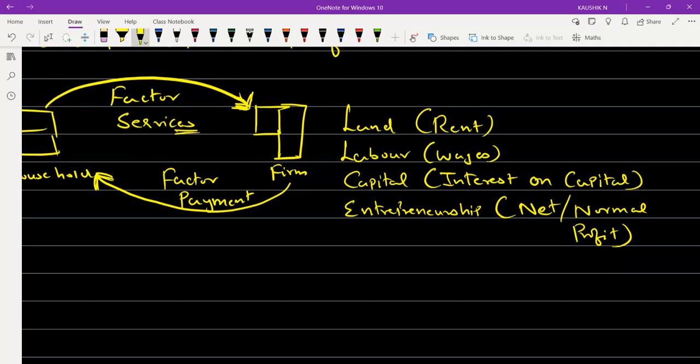So you see here, land and labor are an asset, and that asset contributes to the capital. So in this way only you are getting capital also into the picture. So the land, capital, labor, and entrepreneurship are being supplied by the household to the firm, and the firm is providing the factor payment in the form of rent, wages, interest on capital, and net profit or normal profit.